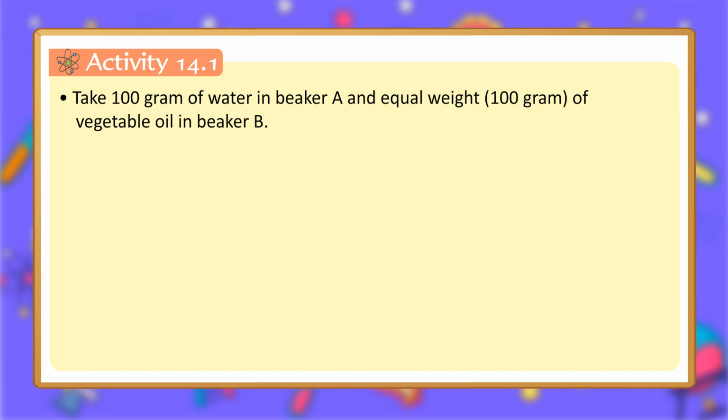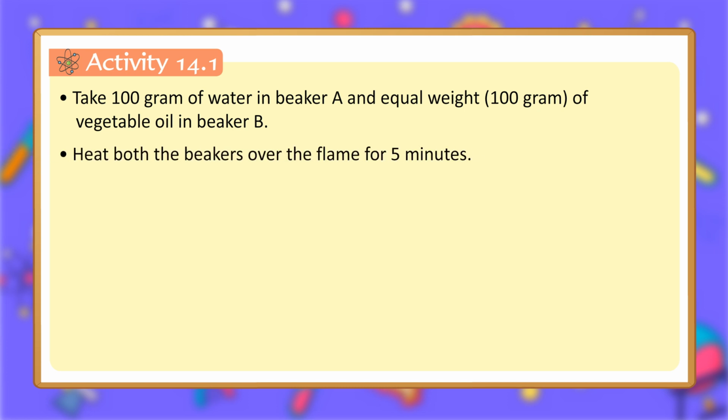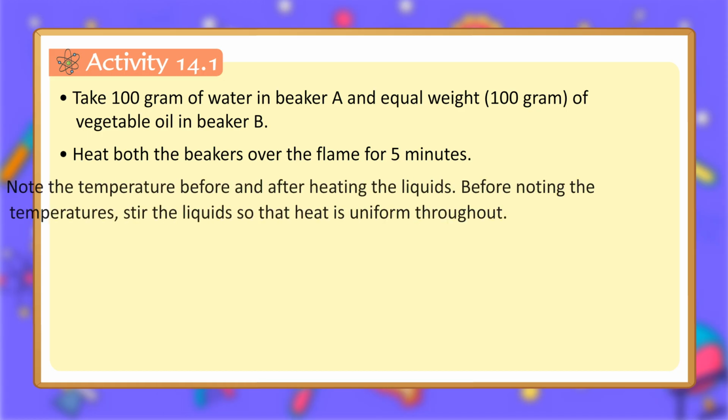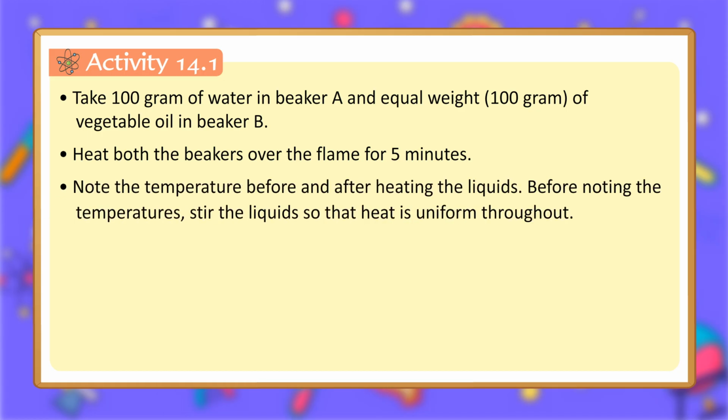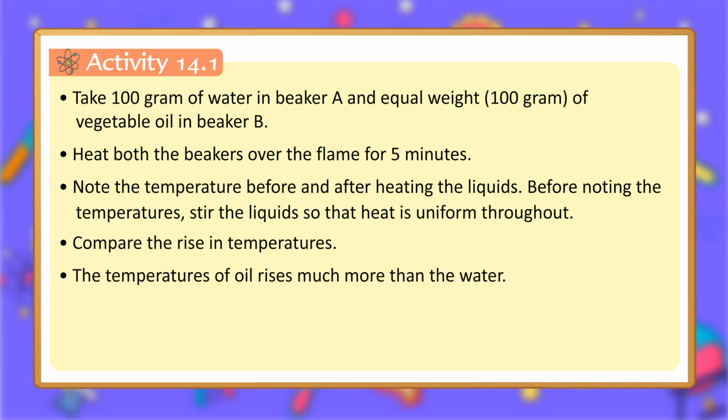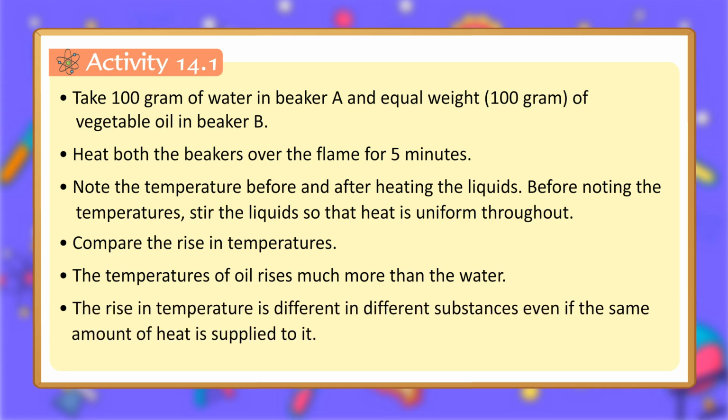Activity 14.1. Take 100 gram of water in beaker A and equal weight, 100 gram, of vegetable oil in beaker B. Heat both the beakers over the flame for 5 minutes. Note the temperature before and after heating the liquids. Before noting the temperatures, stir the liquids so that heat is uniform throughout. Compare the rise in temperatures. The temperature of oil rises much more than the water. The rise in temperature is different in different substances even if the same amount of heat is supplied to it.